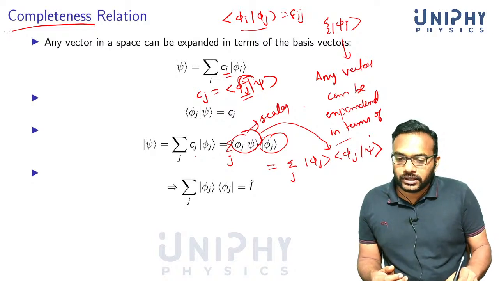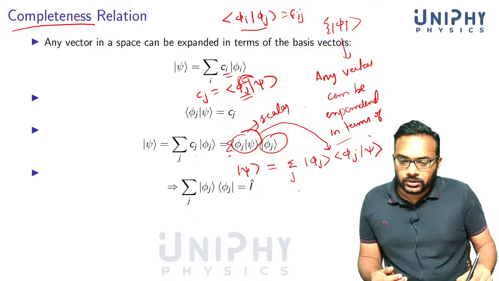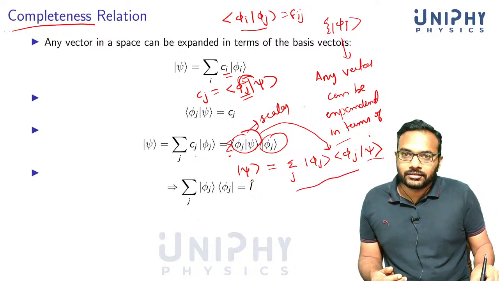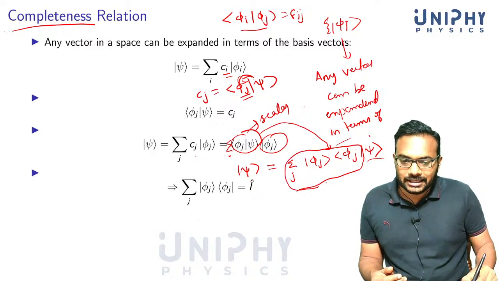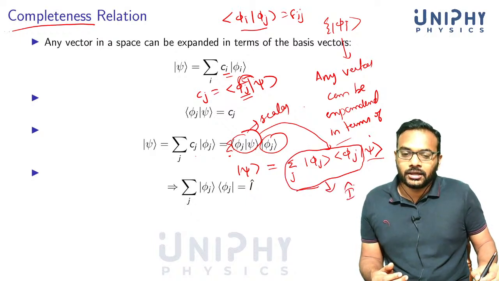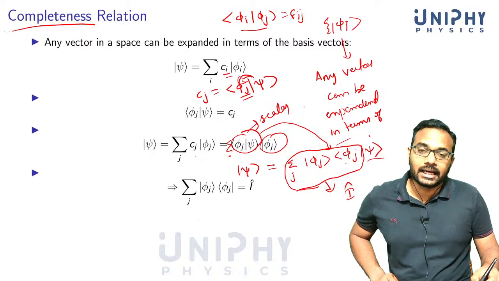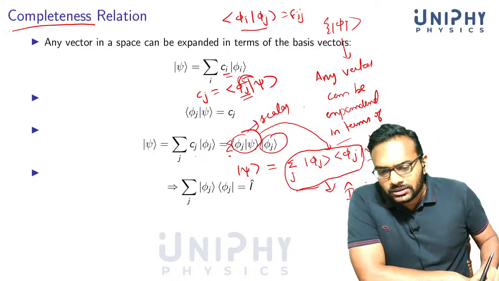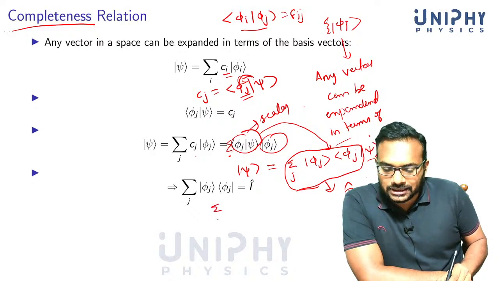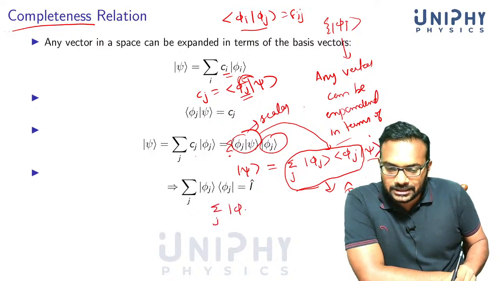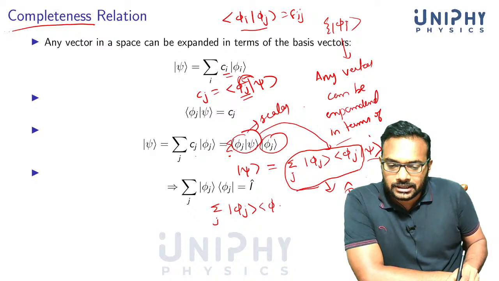Now what do we have? We have got psi equal to something multiplied by psi itself. This means that whatever appears here is an identity operator. Sometimes we simply write it as 1. This relation is known as the completeness relation. We simply write it as 1.